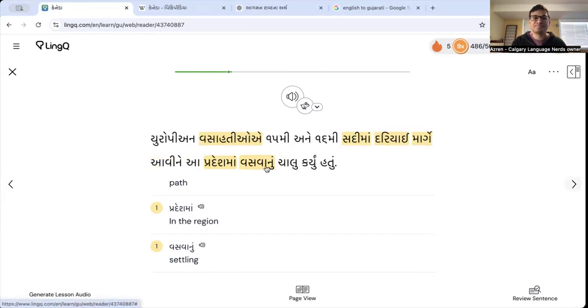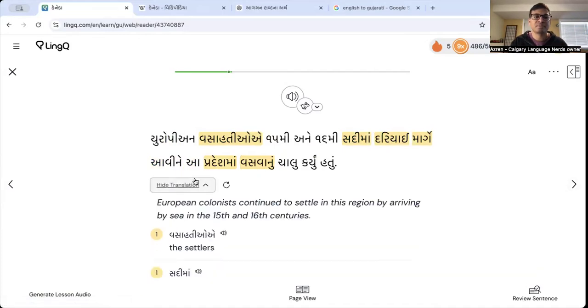Okay, next sentence here. European vasatio. Oh my God, vasatio. I hate this word so much. This is a new word for me. I just learned it 10 minutes ago. Vasatioe. So vasatio is settlers, as you can see at the bottom. Vasatio. Vasatioe. We often add in the past tense.